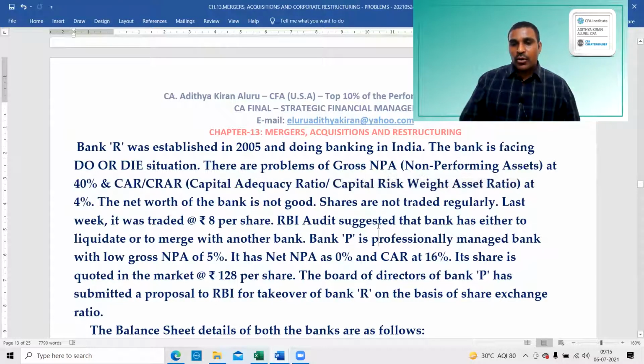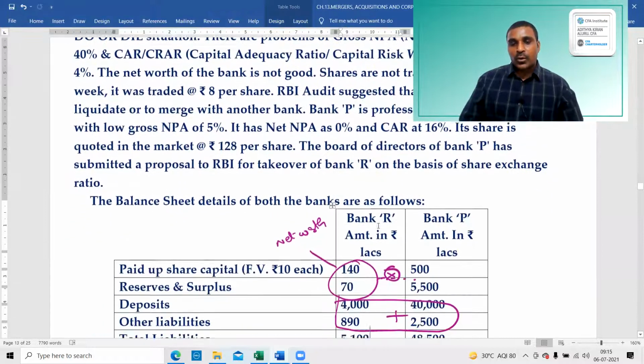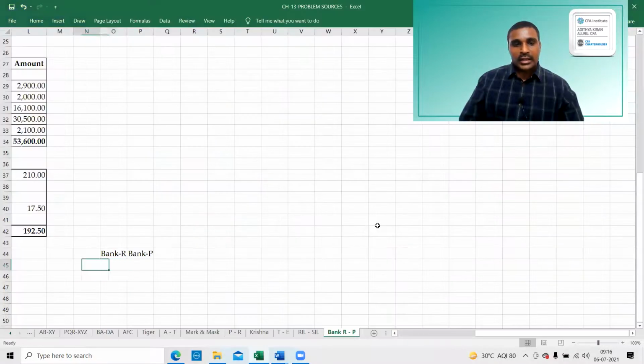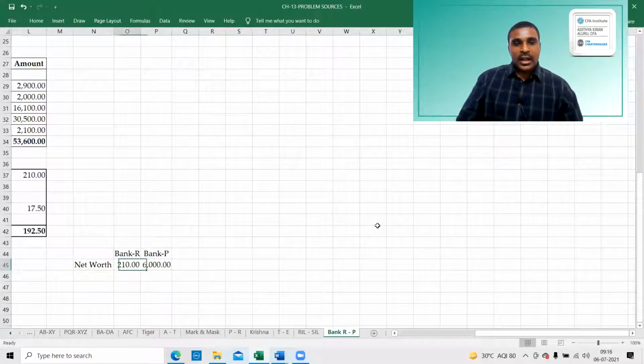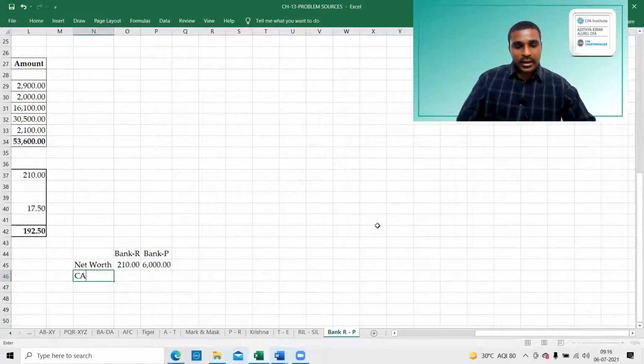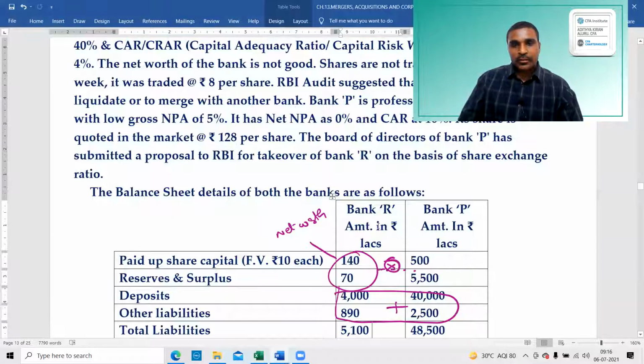What is the capital before that? 210 lakhs is the capital. 210 lakhs is the net worth. You can take net worth, because the reserves are also treated as a part of the capital. If you take 210 here, and next it is 6,000 net worth. Next, the existing CR, how much is the CR? Capital to risk ratio of 4% and 16%.